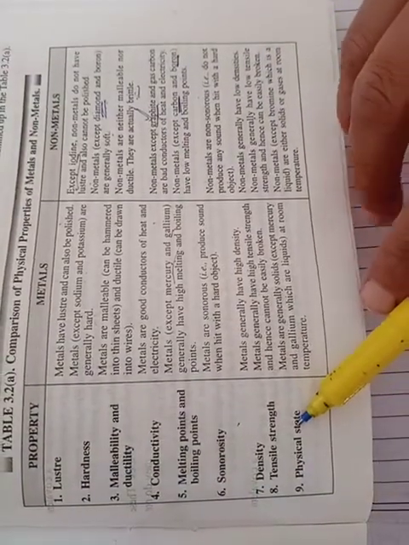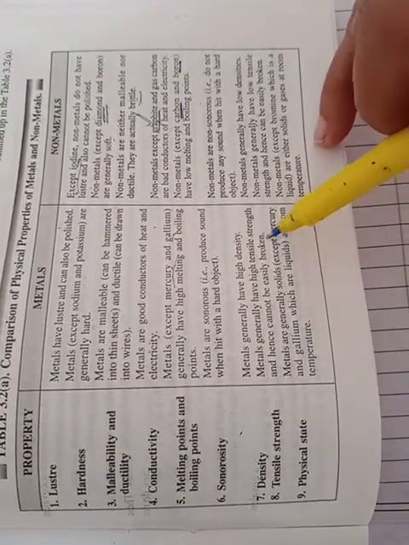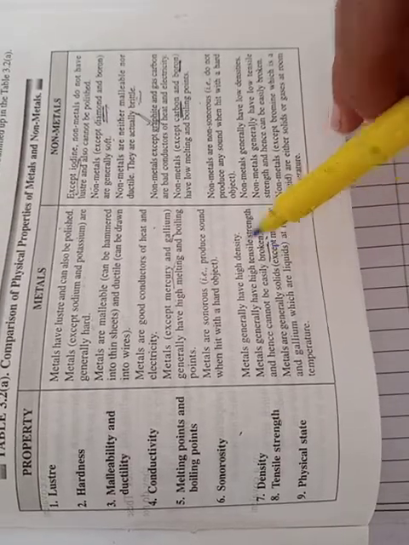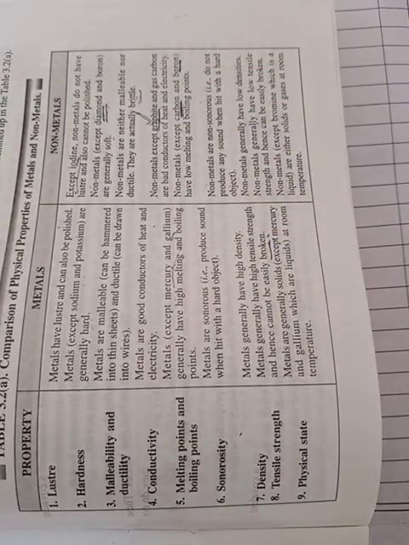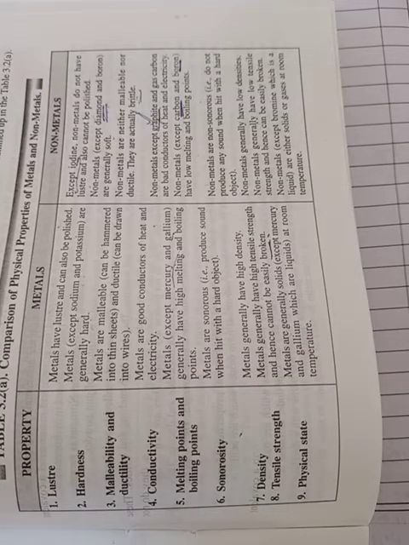Tensile strength of metal is very high, they cannot be easily broken, therefore these metals and their alloys are also used in vehicles like cranes etc. to lift heavy objects. Next is non-metals. Non-metals have low tensile strength because the nature of non-metals is brittle. They can be broken easily into pieces, hence the tensile strength is very low. Physical state of metals is generally solid with exceptions of mercury and gallium.